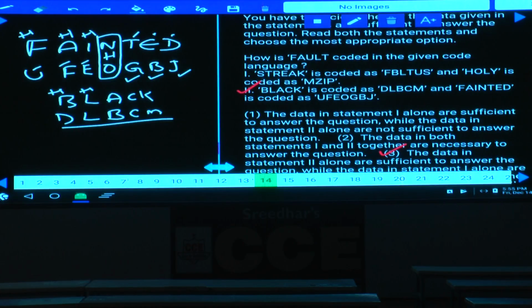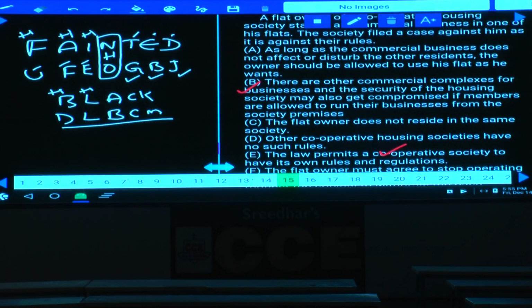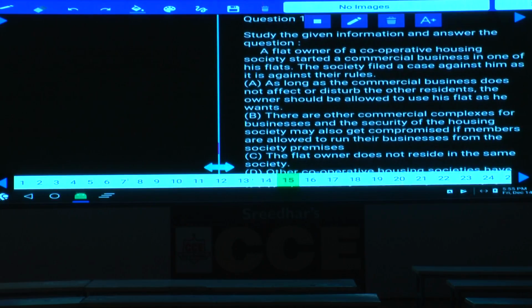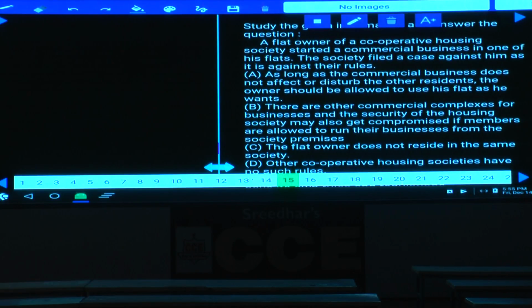Then, question number 15 to 17. Now, in questions 15 to 17, a flat owner of a cooperative housing society started a commercial business in one of his flats. The society filed a case against him as it is against their rules. As it is against their rules means they have their own set of rules. As they have their own set of rules, one has to follow those rules, those who are staying in that premises, isn't it?